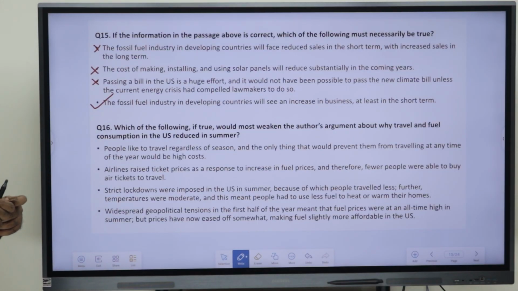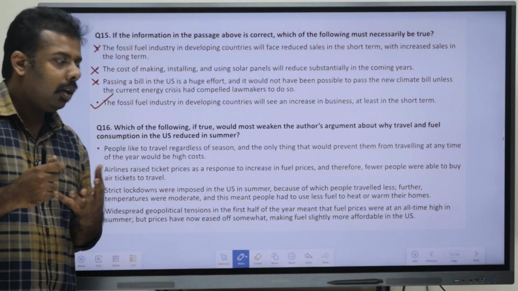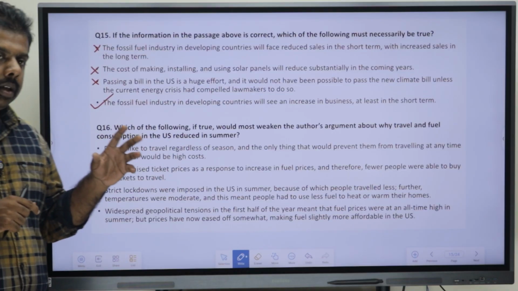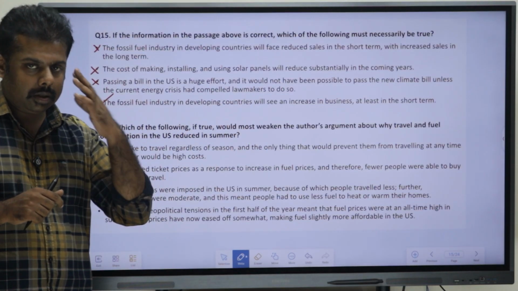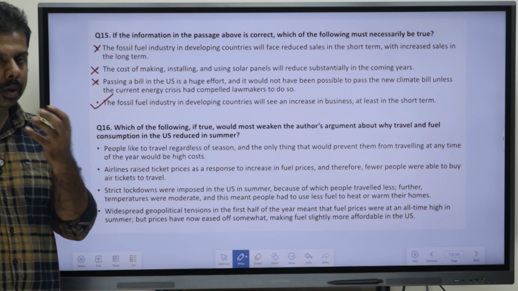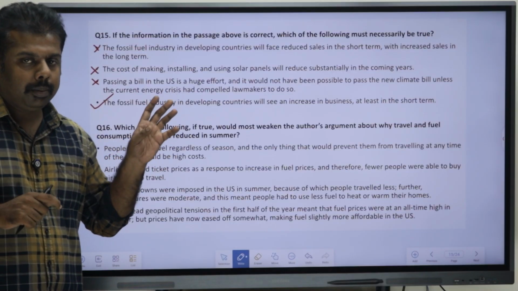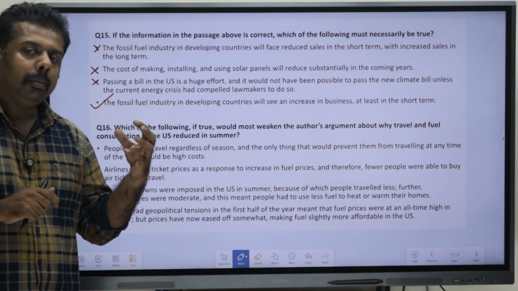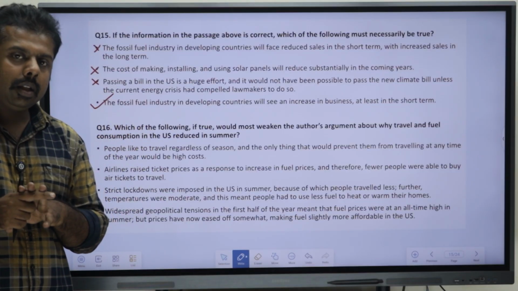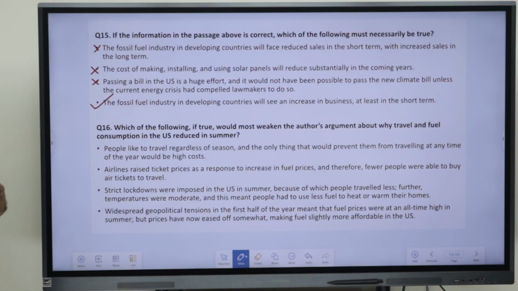Now, what we have to do is take an option which is weakening the author's argument. Now, the author had basically said, why did they increase the fuel price? To get more business at that time. And after the peak, what they did, they decreased the fuel prices. So, basically the author is saying it is pure business. So, we have to mark an option which is saying the opposite of that. That would weaken the argument. So, that is the concept here.